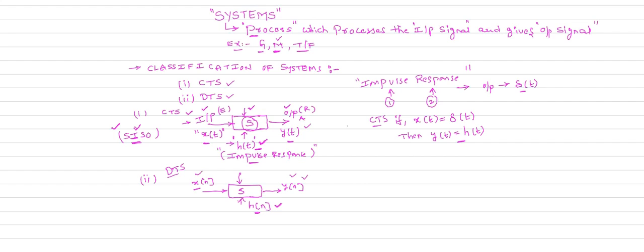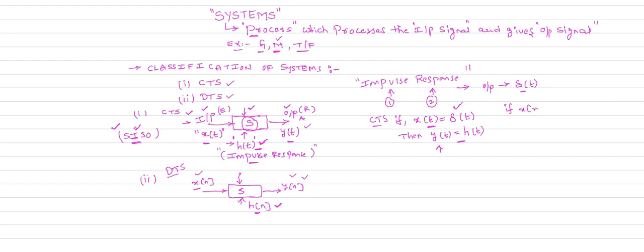How can you find the impulse response? To find the impulse response, instead of the input signal x of t, you just apply delta of t. Here delta of t is the impulse signal. The response obtained is called the impulse response, which is your h of t. So this is the case of continuous time signals. If it is a discrete time signal, what is the impulse response?